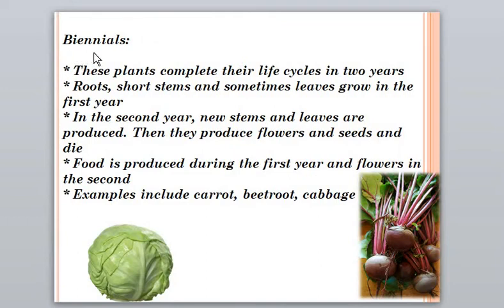Second one is biennial. Biennial means 2. So these plants complete their life cycles in 2 years. Roots, short stems and sometimes leaves grow in the first year, and in the second year new stems and leaves are produced. Then they produce flowers and seeds and die. Food is produced during the first year and flowers in the second. Examples include carrot, beetroot, cabbage, etc.